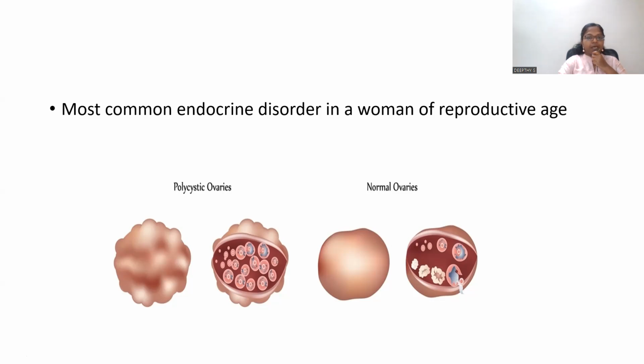That means cystic ovary. The growth of follicles gets arrested at some point, and there is no further ovulation and no corpus luteum is found in the polycystic ovaries. So polycystic ovarian syndrome is one of the causes of infertility due to anovulation, and it is also one of the causes of secondary amenorrhea.